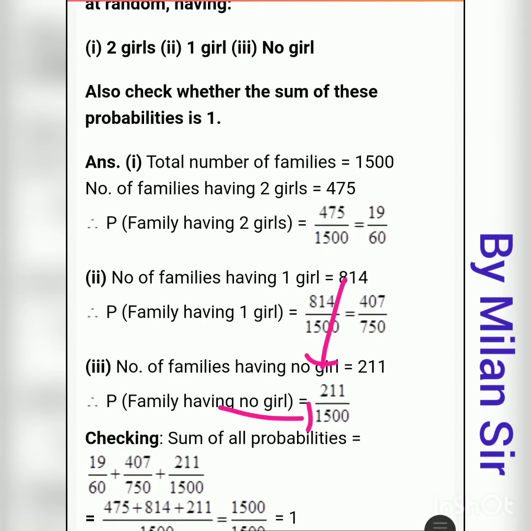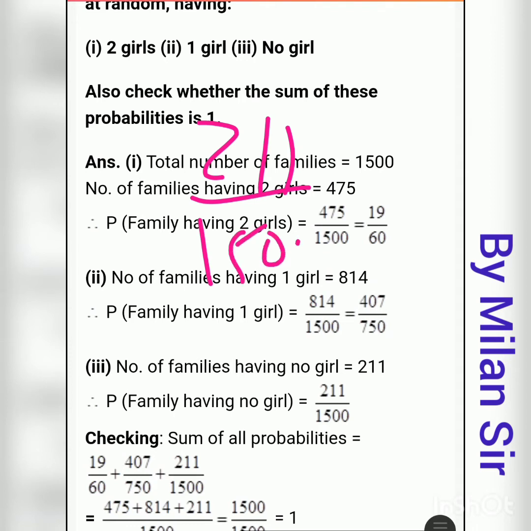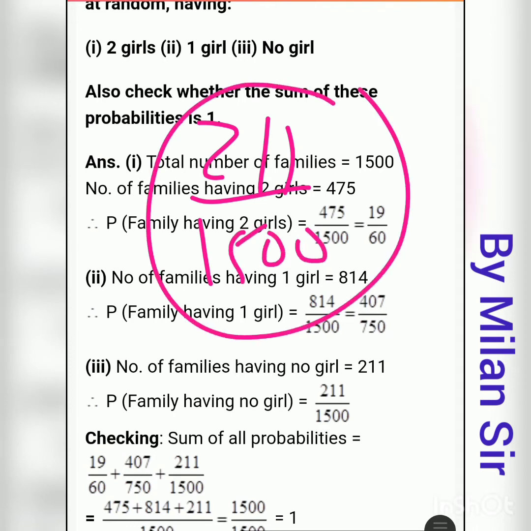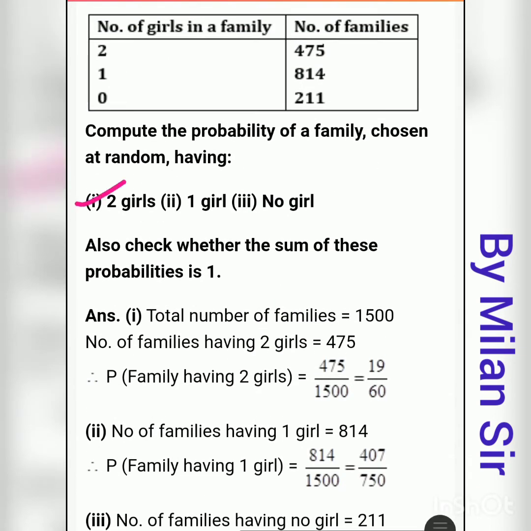We cannot simplify it further, so this is our final answer, 211 divided by 1500. So these three questions are complete.